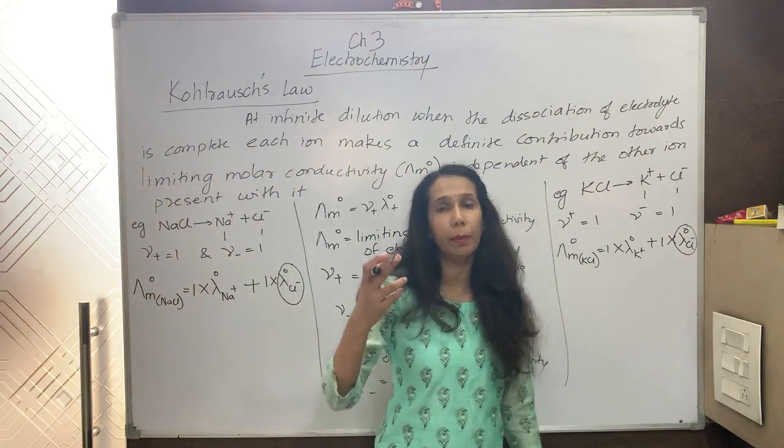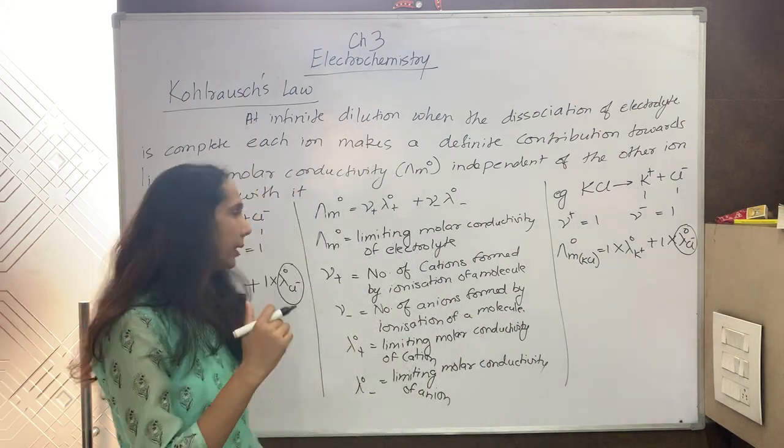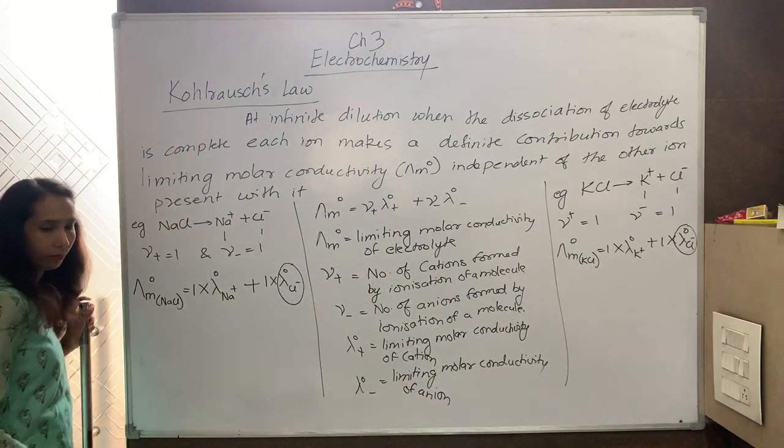And wherever chloride will be present, it will be 5. So it is independent of the other ion which is present. Let us take one more example.